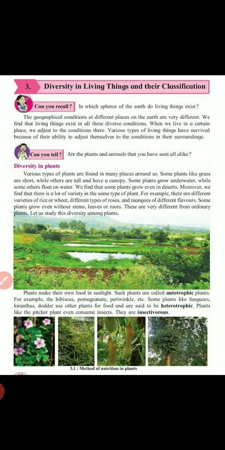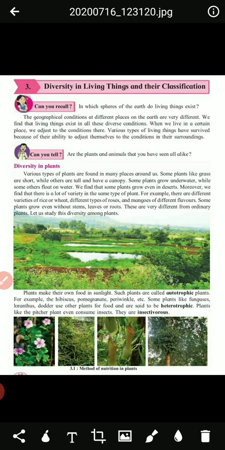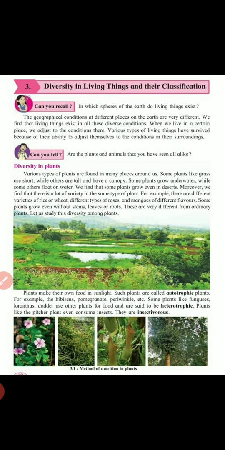Chapter number 3, Diversity in Living Things and Their Classification. In this lesson, we are seeing the diversity in the animals and the plants, and their classification also along with it. Before going to that, can you recall in which sphere of the earth living things exist? In the first lesson we have seen those spheres: atmosphere, lithosphere, hydrosphere, the three spheres. Yes, so in all three spheres the living things are present, or can exist.